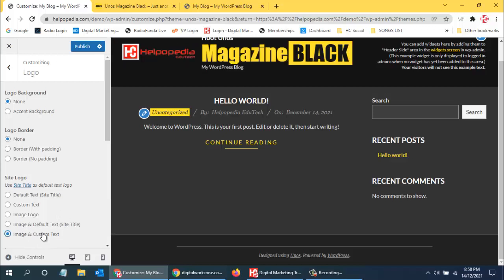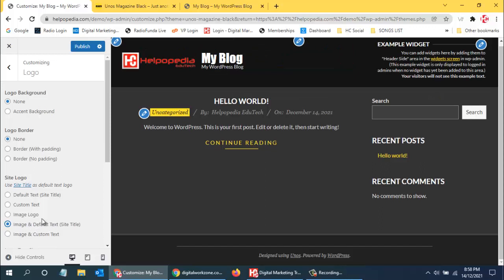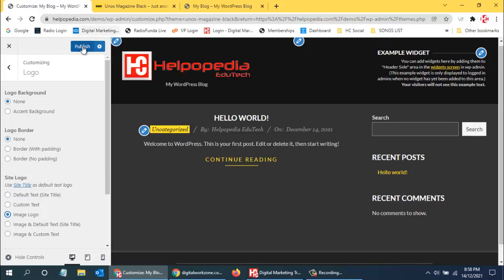This custom text I don't want, and the image and default text I also don't want, nor the image logo and site title. I just want the image logo. So that's fine.